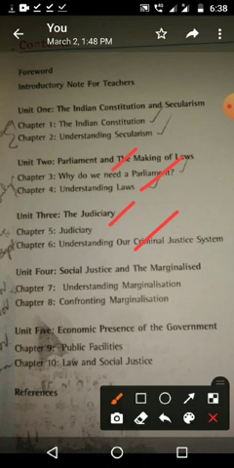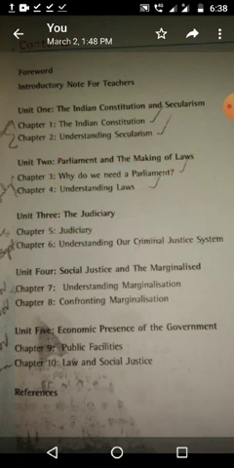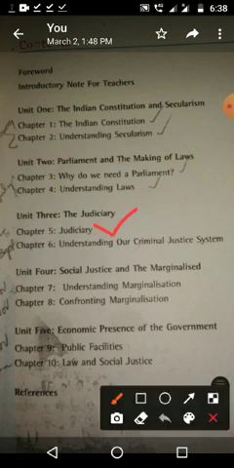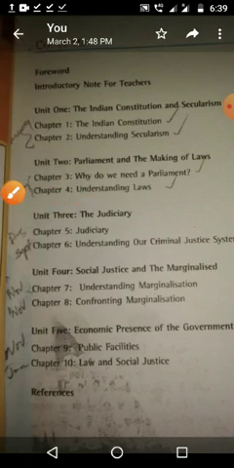In this we already studied 3 lessons in the first semester. Only one new lesson I took from the second semester, because it is a continuation. It is an important point here: the levels of government, judiciary as well as parliament, Rajya Sabha, Lok Sabha, president, prime minister, important points like that are there. That's why I took these lessons, and don't feel that other lessons are not at all important, but from daily life we can understand marginalization, confronting, then public facilities, things like that very easily. So the lessons we should not forget are the ones I took.